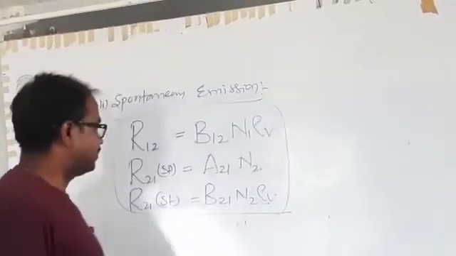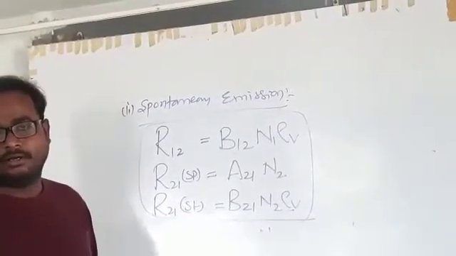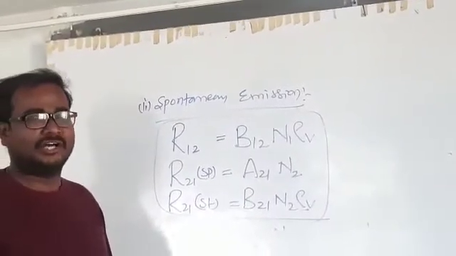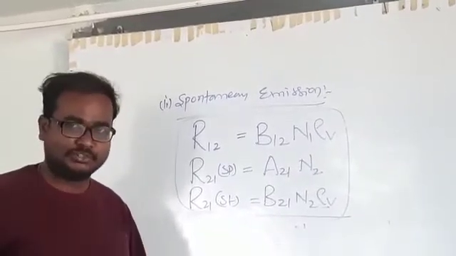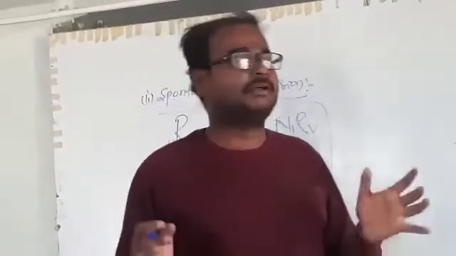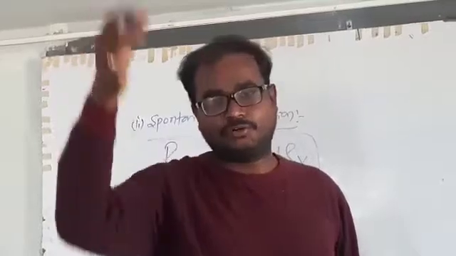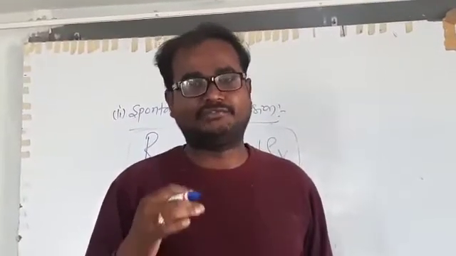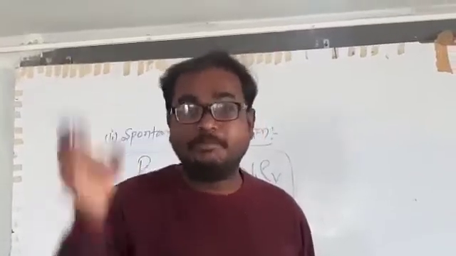Once Einstein argued that in addition to spontaneous emission there exists stimulated emission also, under thermal equilibrium the upward transitions will be exactly equal to the downward transitions. The rate at which absorption takes place is exactly equal to the rate at which emission takes place.